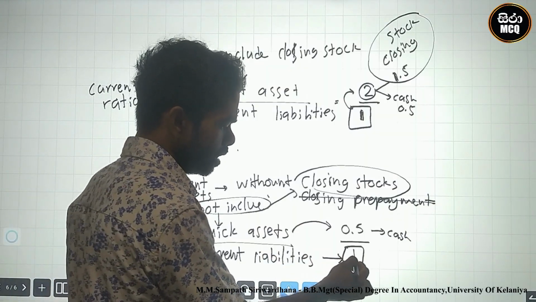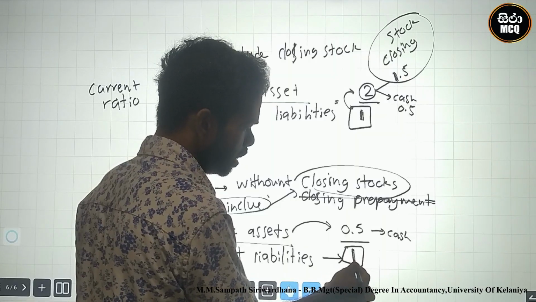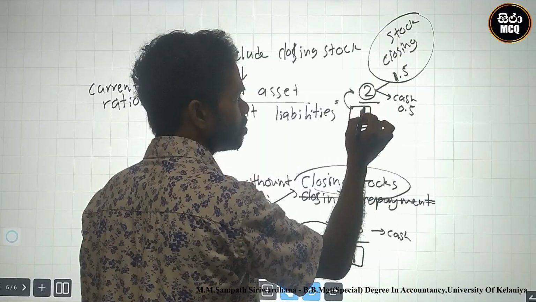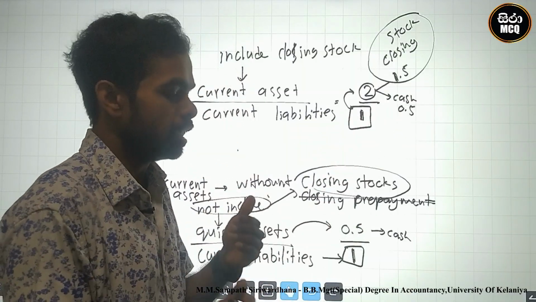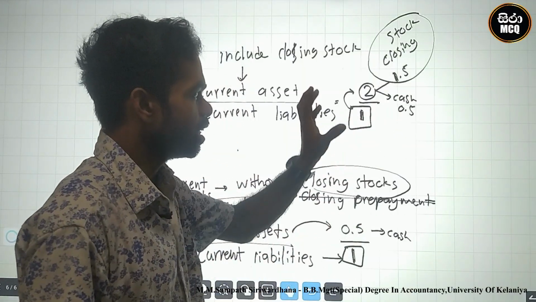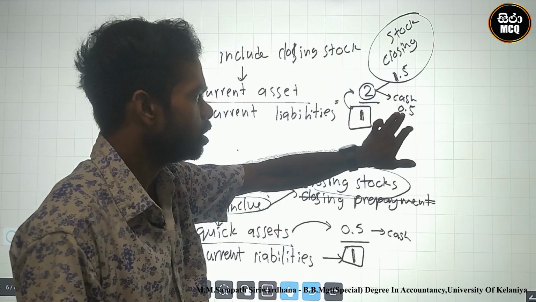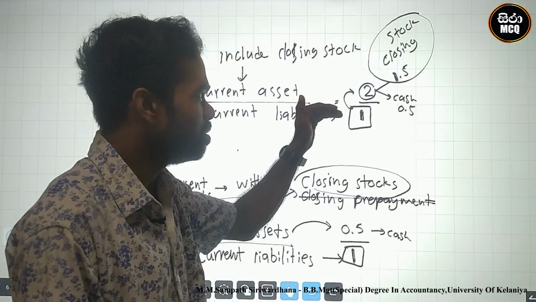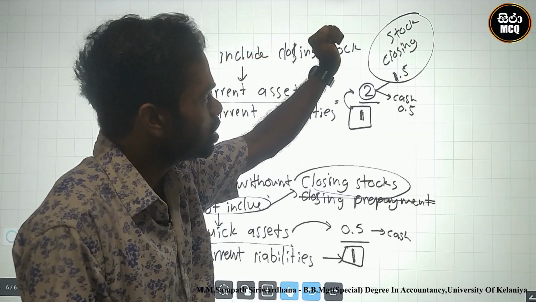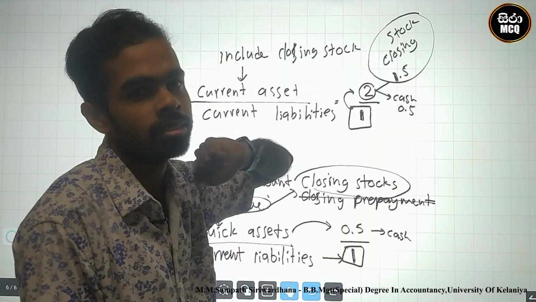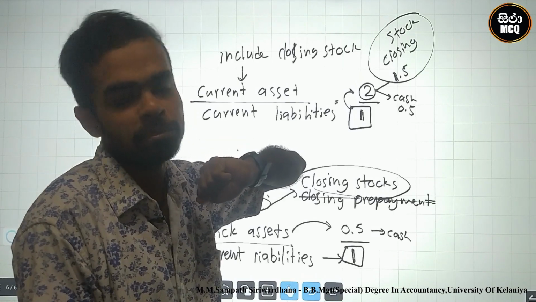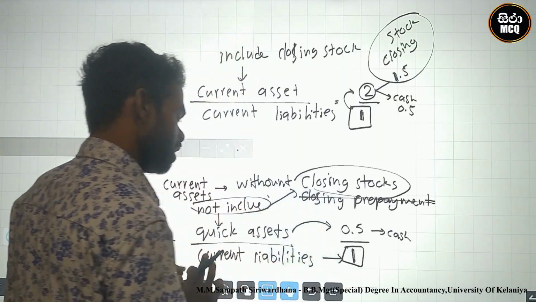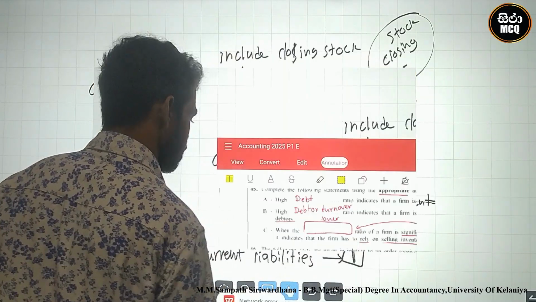So to pay the 1 rupee of current liability, we must sell our inventory immediately, because the cash is not enough. We must use the closing stock to pay current liabilities. This is the meaning.